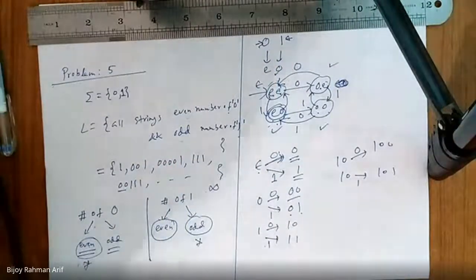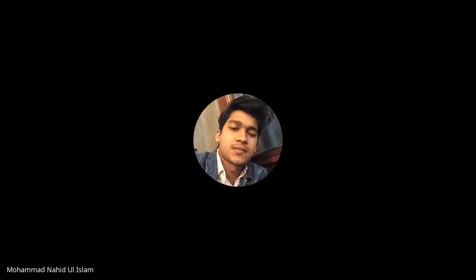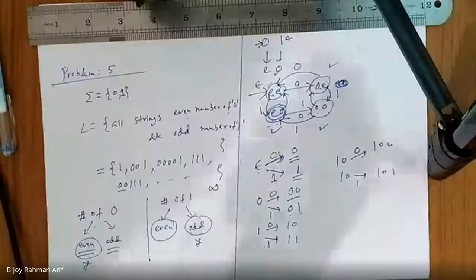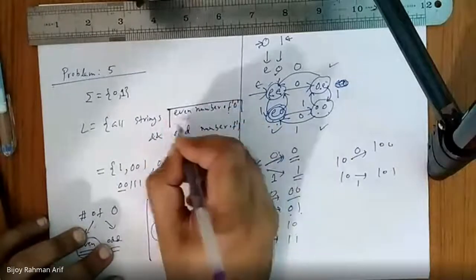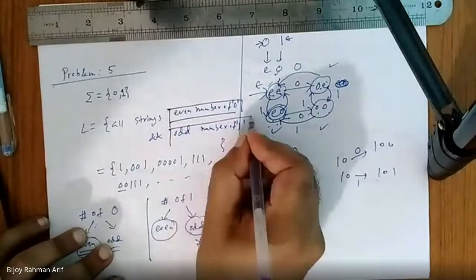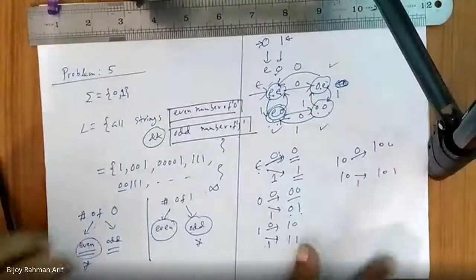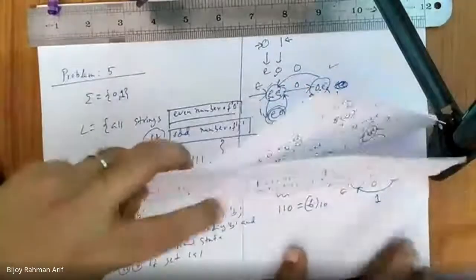How many parts are in this language? One part is even number of 0. Another part is odd number of 1. So it is actually a joining of two finite automata. Am I right or not? Yes, sir. So let's start with the first finite automaton.